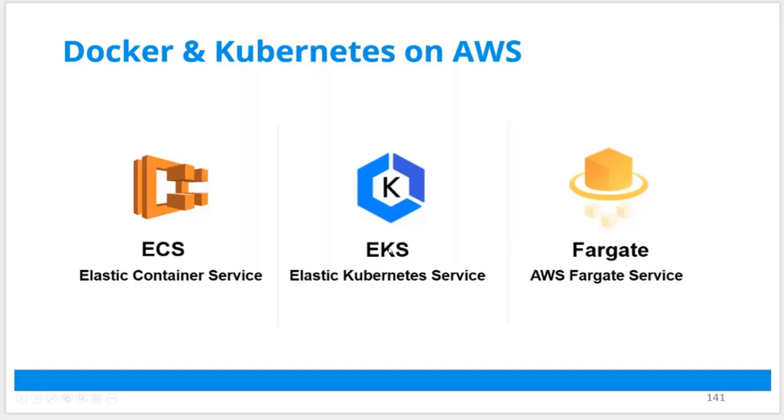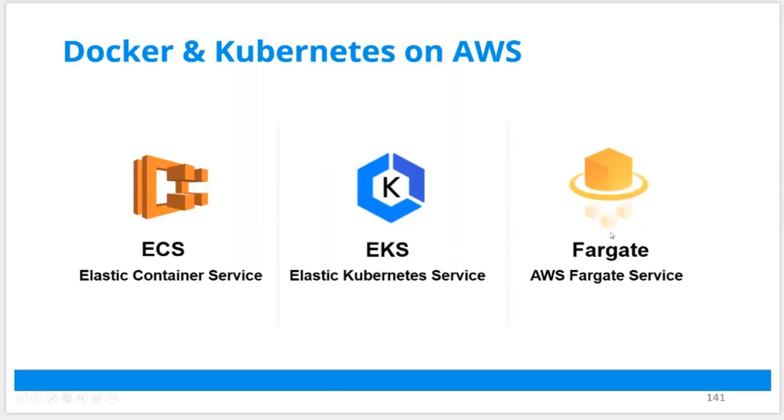But then companies started realizing they don't want any vendor locking. They don't want to be tied to AWS. So AWS started Kubernetes. They picked up the same Kubernetes binaries, implemented them with AWS services like AWS load balancer, AWS storage, and AWS networking, and they built something called Elastic Kubernetes Service, which is the Kubernetes implementation on AWS Cloud, which is EKS.